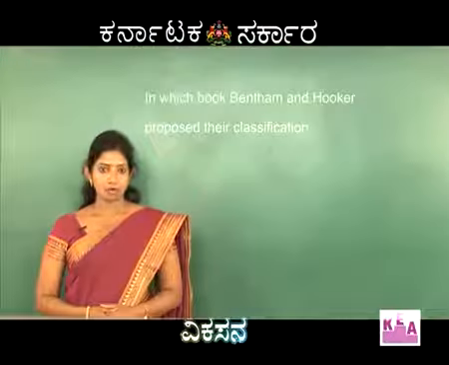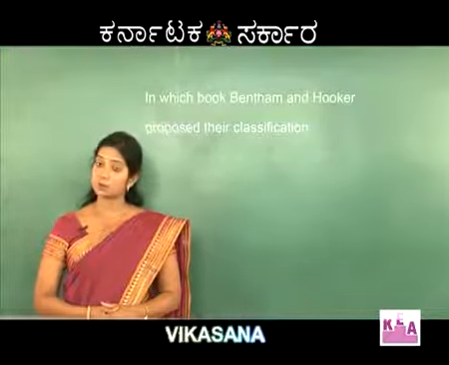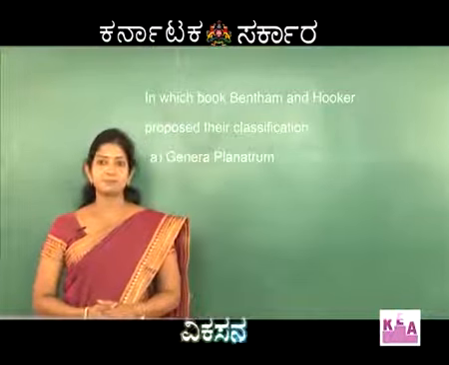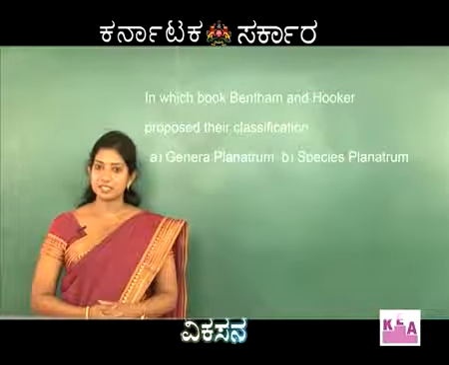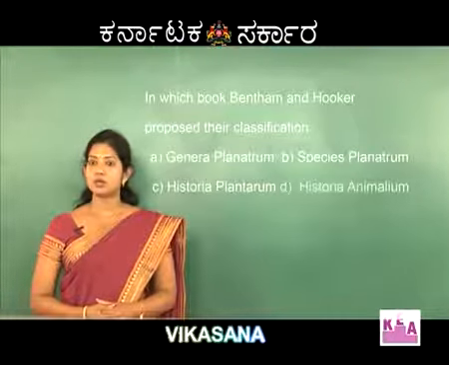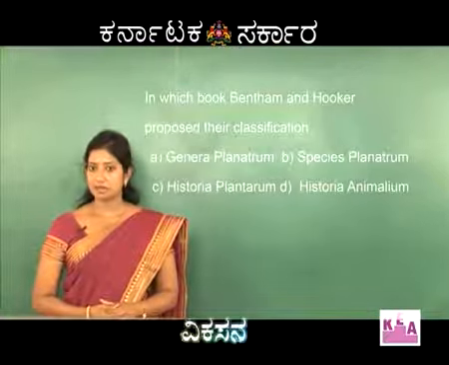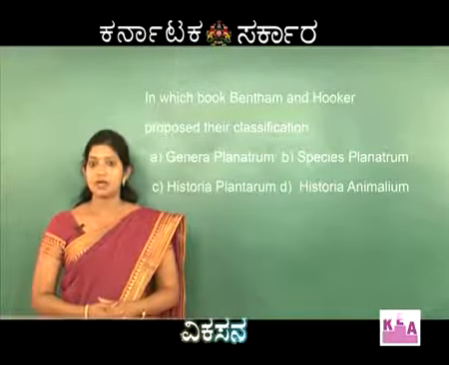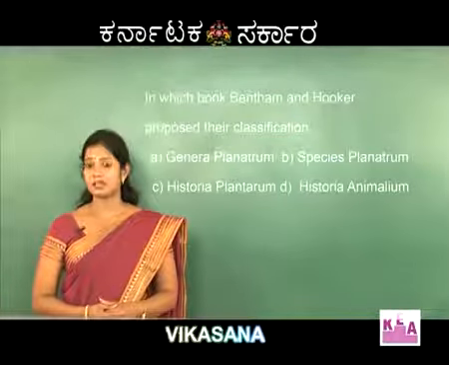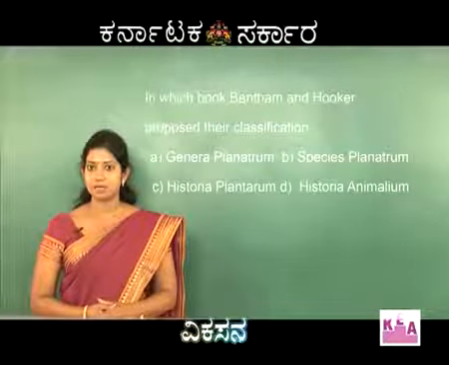In which book did Bentham and Hooker propose their classification? Options are Genera Planetarum, Species Planetarum, Historia Planetarum, and Historia Animalium. To begin with, option A, Genera Planetarum. Genera Planetarum is the right answer. Bentham and Hooker proposed their classification in the publication Genera Planetarum.